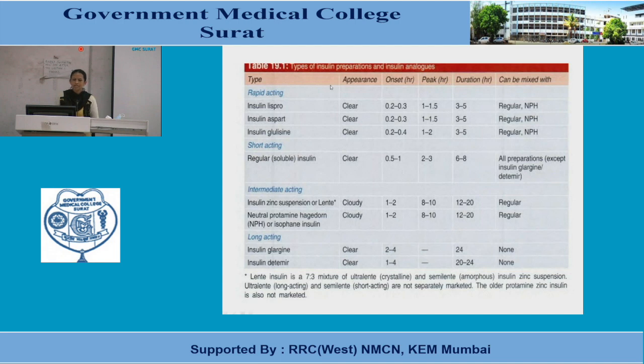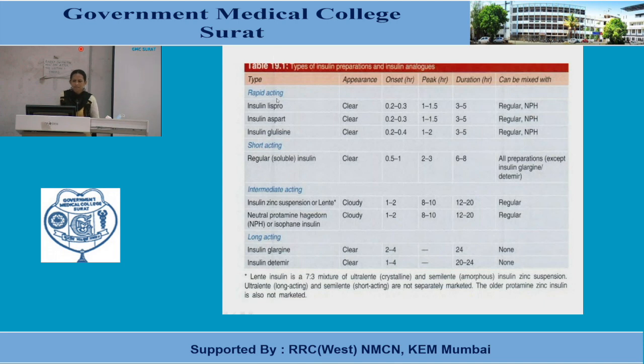So here in this table, the duration-wise classification of various insulin preparations and insulin analogs is given, which is very useful to all of us. So rapidly acting, short acting, intermediate acting and long acting insulin preparations.